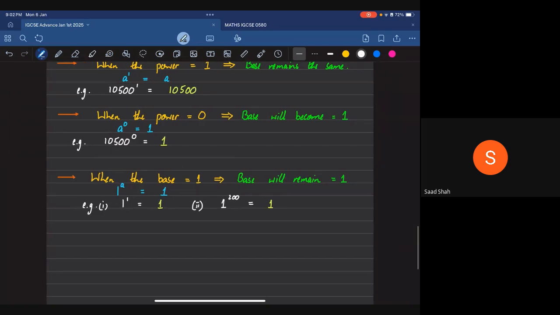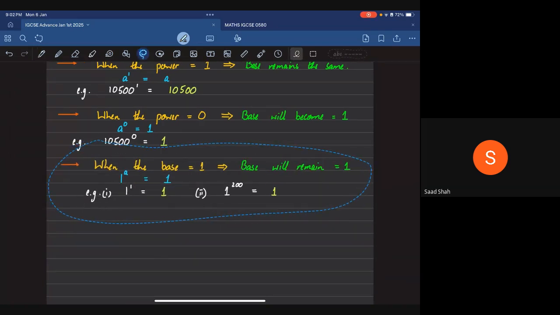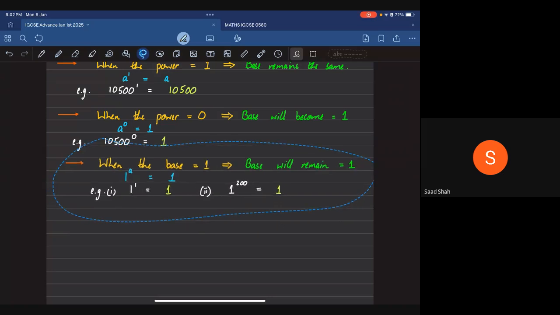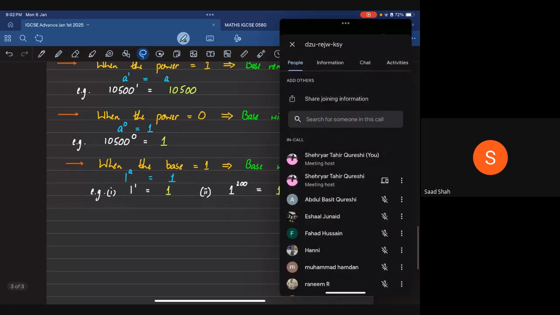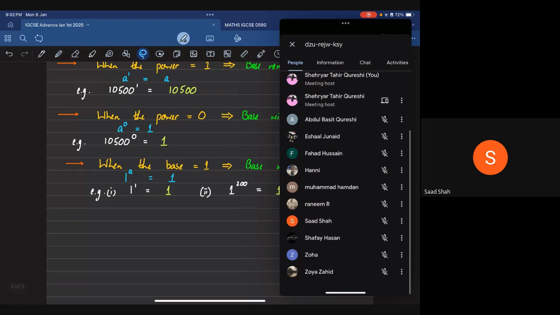Yes, people, is this clear? Any issues with this? Anyone that doesn't get this, let me know right now. Hamdan, Zoha, is this clear? Yes, guys, come on. Yes.